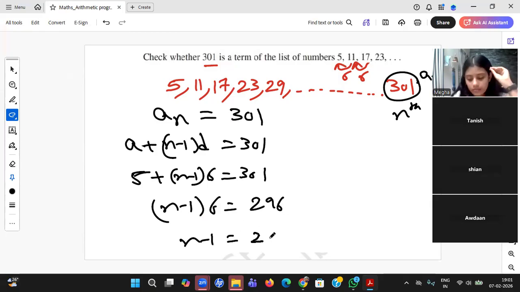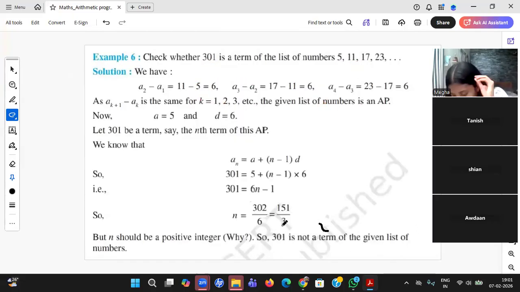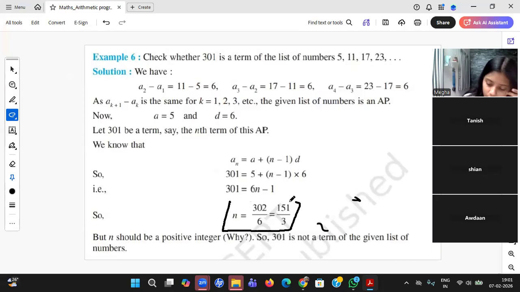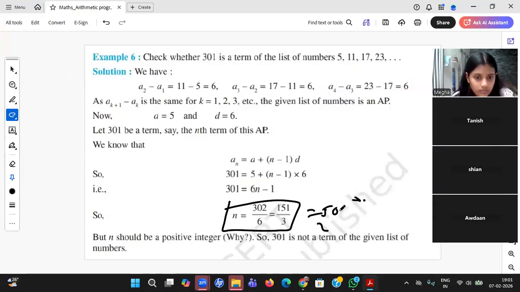So n minus 1 equal to 296 by 6, and n you will get something like 50.3, I guess. Yeah, 151 by 3. Did I make any mistake? Anyhow, you will be getting 151 by 3. So is it practical, student? You see, this is first term, second term, third term, fourth term, fifth term. This should be something like the 50th term or 51st term. Can it be something like 151 by 3, the 50.3 term? Not possible.